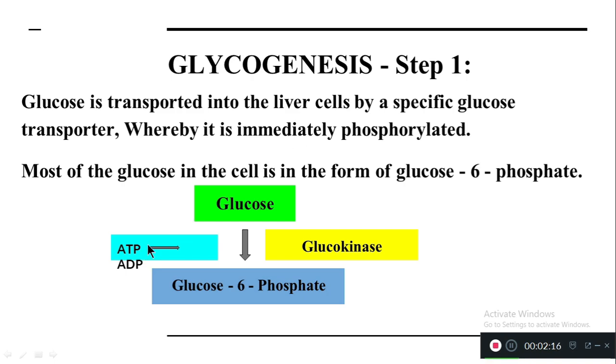Phosphorylation you know very well. By the phosphorylation process, the ATP molecule is converted into an ADP molecule, which you are seeing in this reaction. Most of the glucose in the cell is in the form of glucose 6-phosphate. Once the glucose enters inside the cell, it is converted into glucose 6-phosphate with the help of the enzyme glucokinase. So hope you understood step 1. Now let's see step 2.